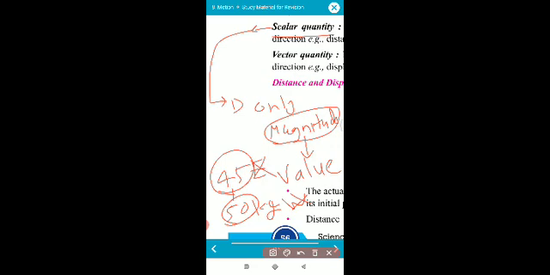Understood? Listen very carefully: the quantities which require only magnitude, only value, to define them are called scalar quantities. For example, weight and distance. For distance, from Ahmedabad to Baroda is 100 km. Does it require any direction? No. So distance, weight and volume do not require direction. So these are called scalar quantities. Understood? I will brief it later.